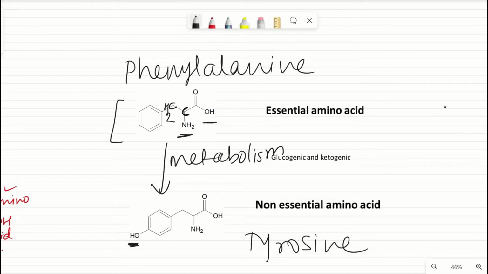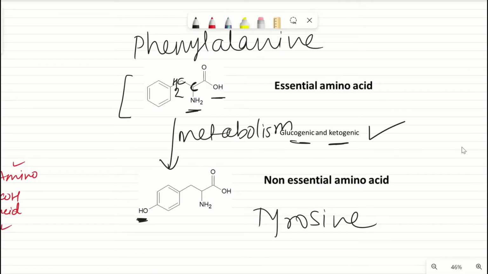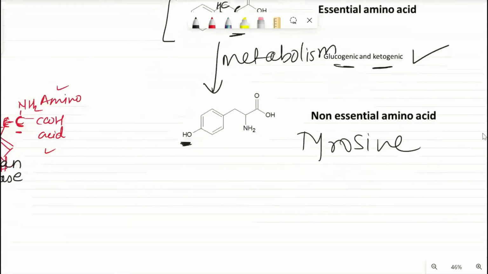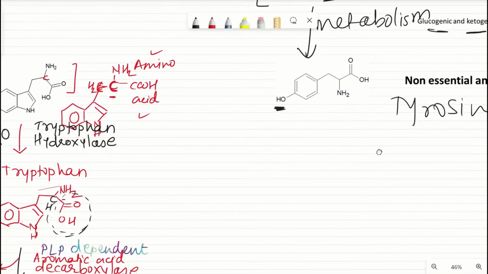Again, very much similar to tryptophan, even phenylalanine and tyrosine, they are both glucogenic and ketogenic, means they get converted into glucose by gluconeogenesis, and they also get converted into ketone bodies. Phenylalanine is an essential amino acid and tyrosine is a non-essential amino acid. Okay, so what is the next step here? So the next step is very much similar to the synthesis which we have seen just now.